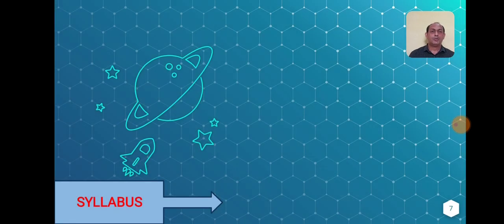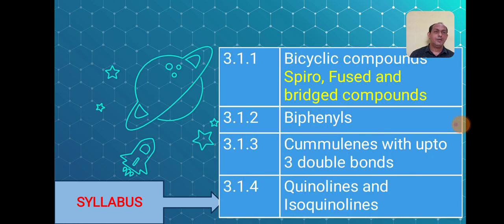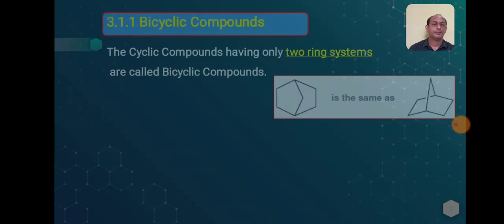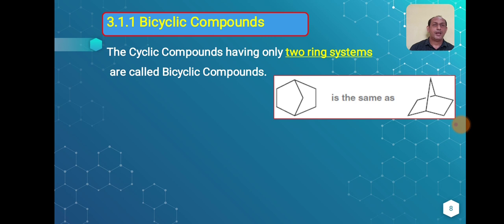Now we will come to the actual syllabus. For the TYBSc class, you will have the IUPAC nomenclature for bicyclic compounds, biphenyl, cumulene and quinolines. In this video, we will cover only the bicyclic part. First we will see what bicyclic compounds are. In the word bicyclic, bi means two and cyclic refers to ring systems. Cyclic compounds having two ring systems are called bicyclic compounds.